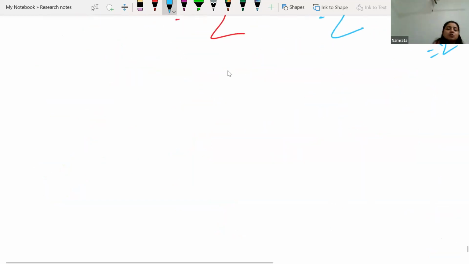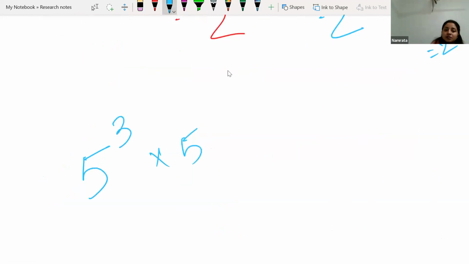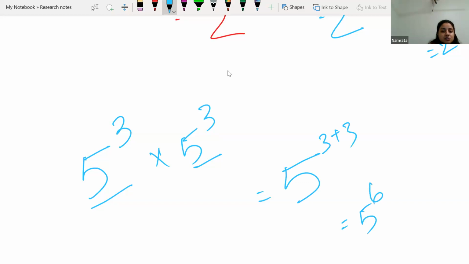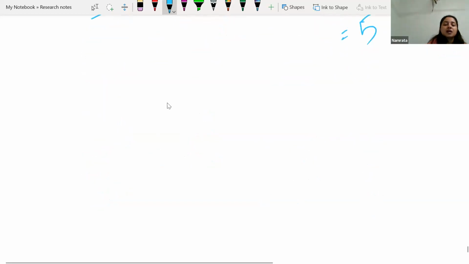When the bases are same and the power can be same or different, you can apply the same rule. When you are having 5 to the power 3 into 5 to the power 3, the bases are same. The power can be same, can be different, doesn't matter. So we just have to add the power. So we will be having 5 to the power 3 plus 3. That means 5 to the power 6 will be the answer. When the bases are same and both are in multiplication, then we will be adding the power.